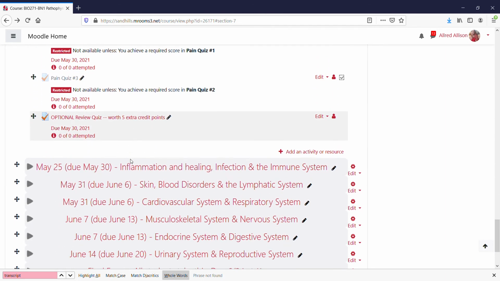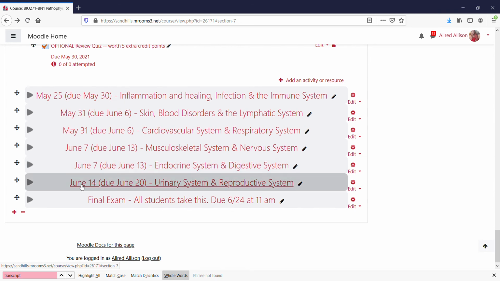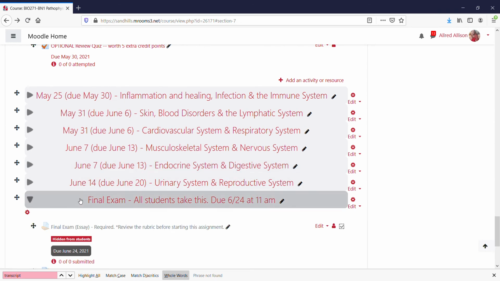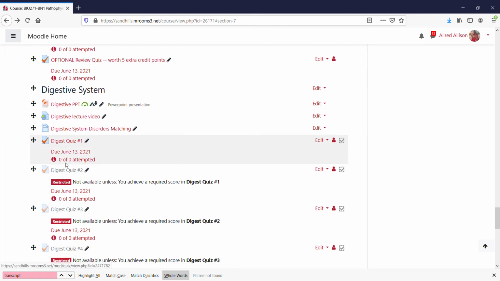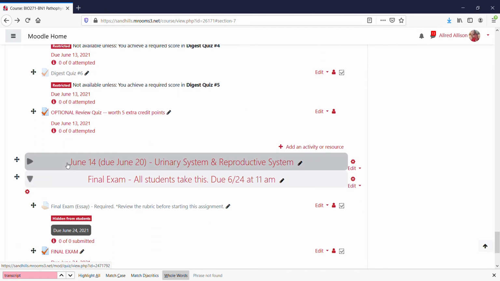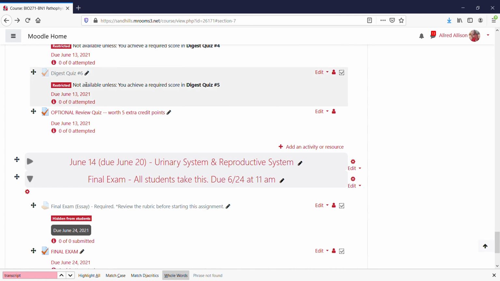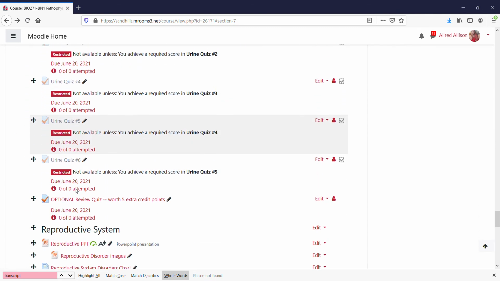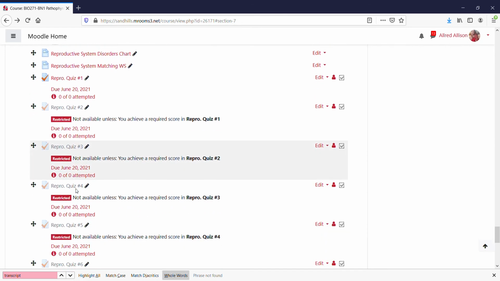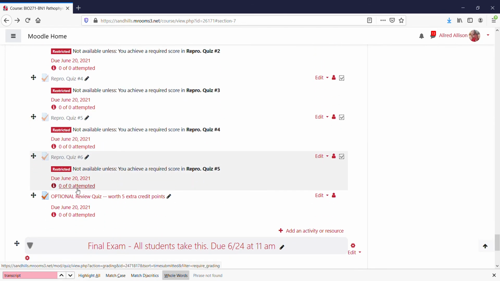If we move down to a later area that I would like to show you, one thing that you will see as you go through is you'll see that the quizzes are numbered 1, 2, 3, and so on. This is to help you keep track of what quiz you've taken, which one you're working on. We cover the urinary system as well, the reproductive system, and so on.